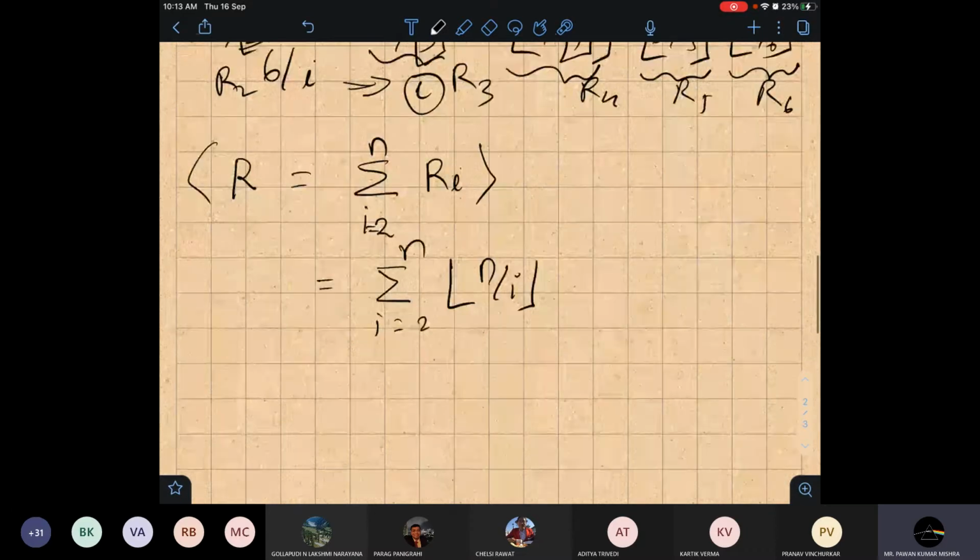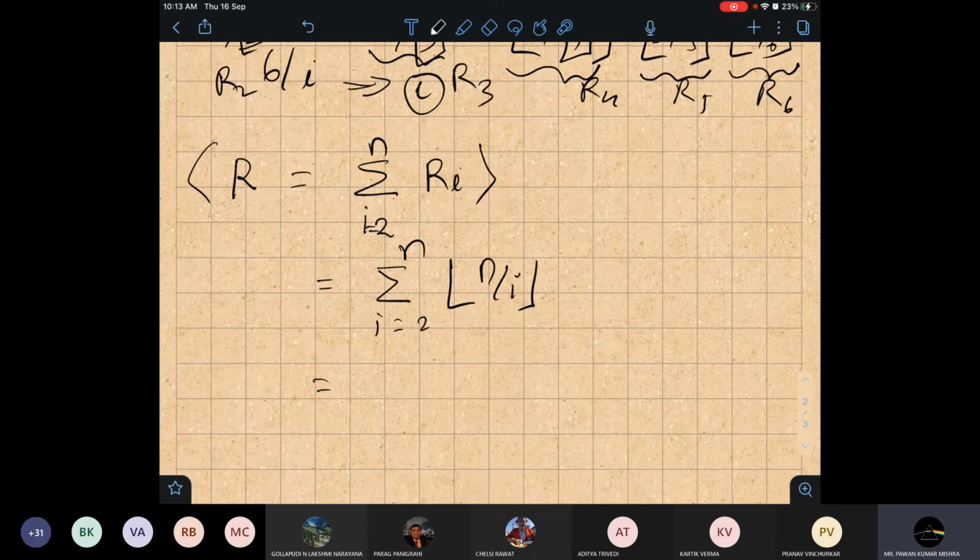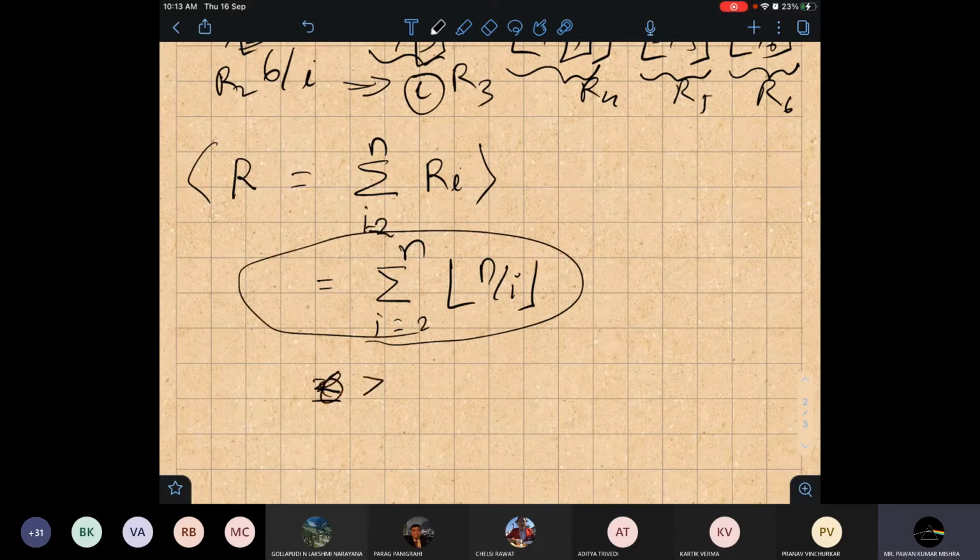Okay, agree? Now if I take the sum here and solve this, these inequalities, I am not going to show it, it will be something like this: R will be greater than n log n. You can solve this. See, n by 2, n by 3, up to n by n.